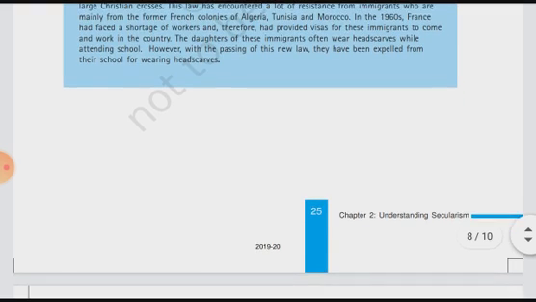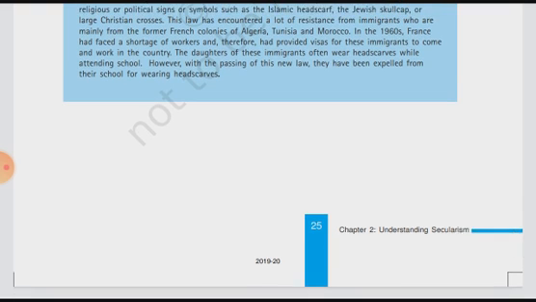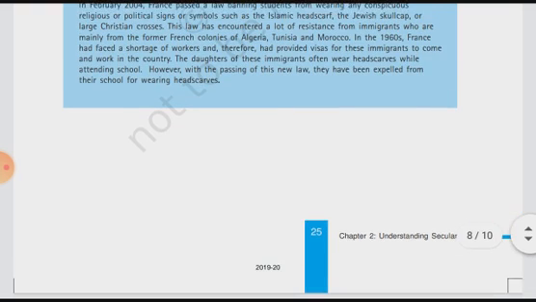The daughters of these immigrants often wore headscarves while attending school. However, with the passing of the new law, they have been expelled from their school for wearing headscarves.